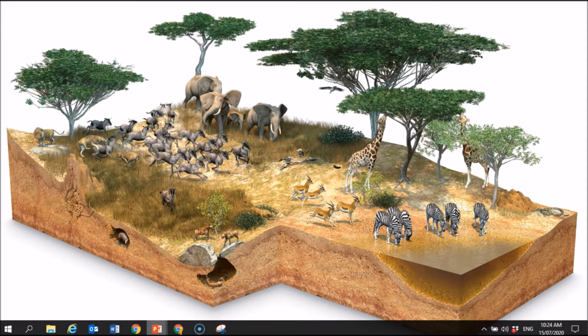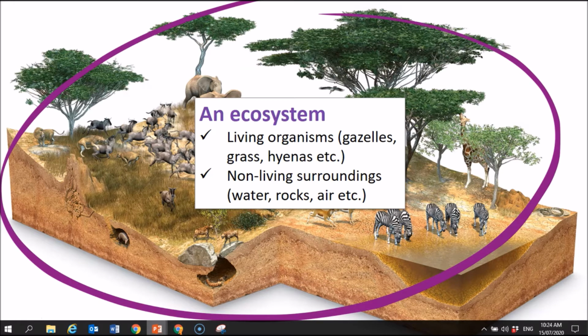Alright, so here we have a big chunk of land, okay? A cross-section, if you will. And we're going to use this big chunk of land to put into context all those concepts that we just defined. So let's begin. Alright, now the entire thing considered as a whole would be regarded as an ecosystem. Why is it regarded as an ecosystem? Well, it satisfies the definition. Let's remember the definition. An ecosystem is a community of living organisms in their non-living surroundings. Okay, that's precisely what we have here.